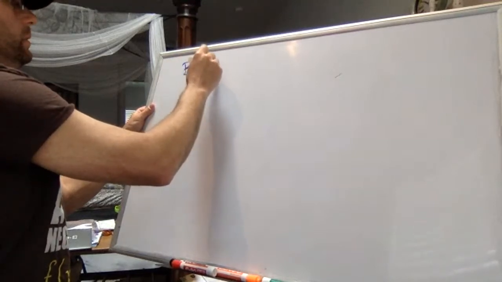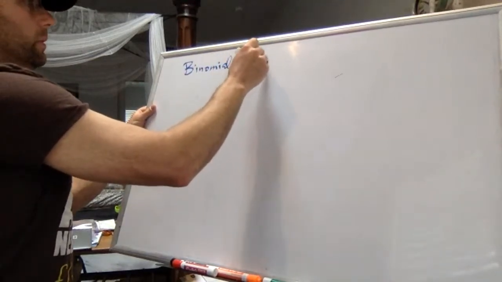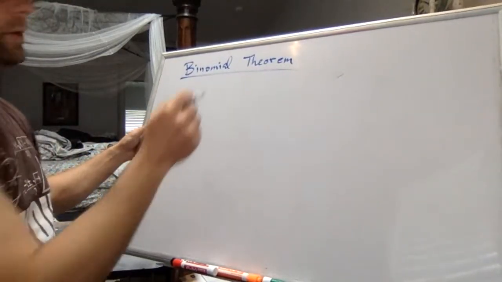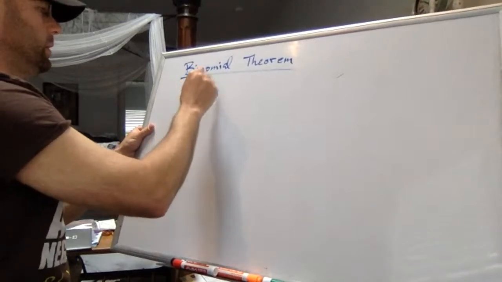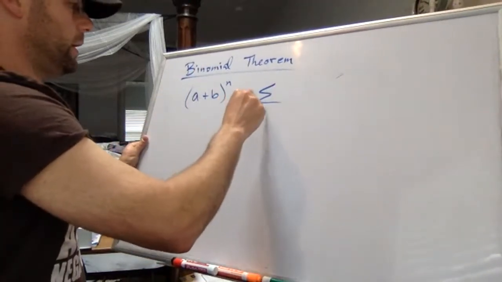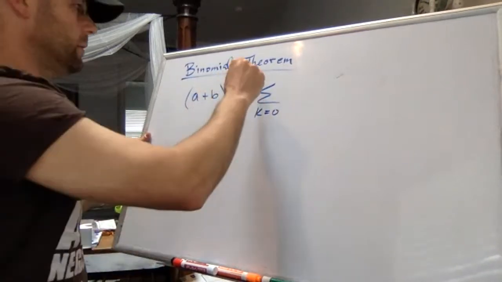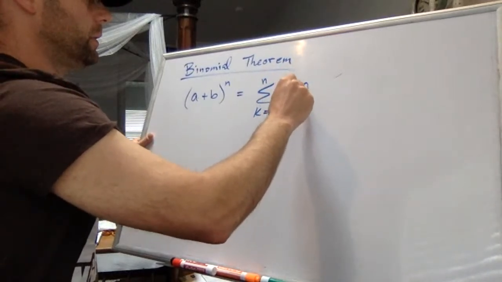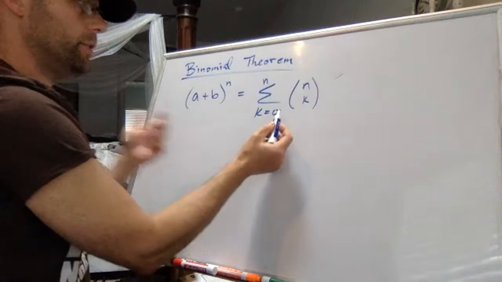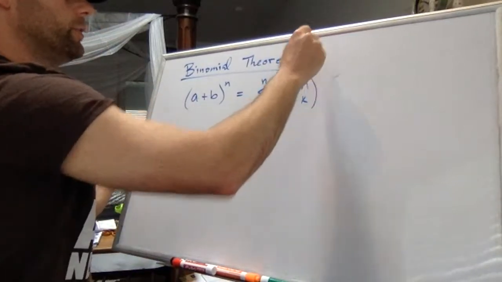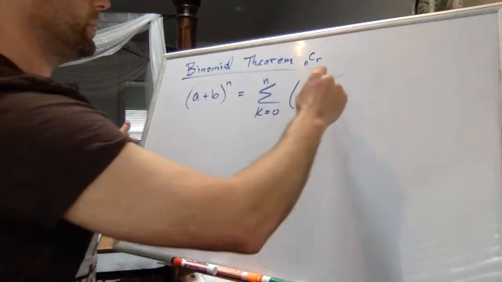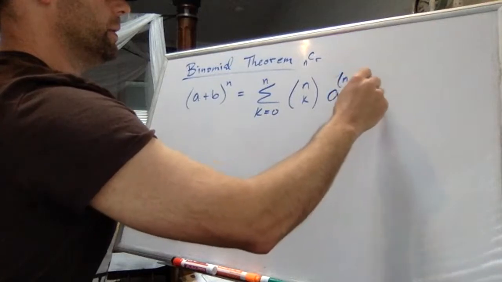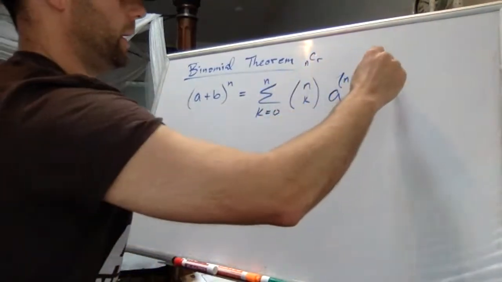And the binomial formula or theorem is written as a sum, at least it is in our book. So it says (a plus b) to the n equals the sum, k going from 0 up to n, of n choose k. This is the combination counting feature, and you can write nCr if you want to, because it means the same thing, times a to the n minus k times b to the k.